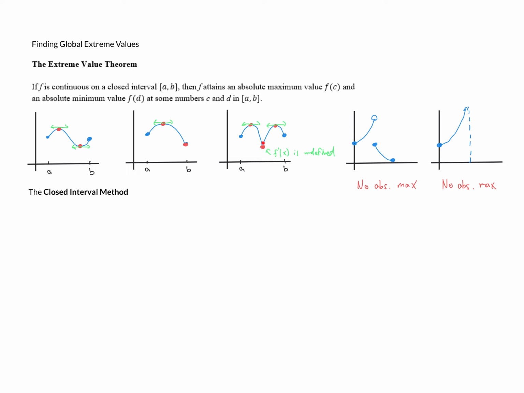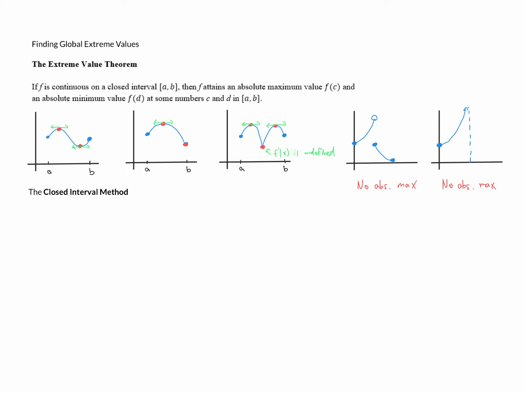Right? Here we have a sharp point in our graph, so we know it's not differentiable there. Do you remember the name that we had for points where the derivative equaled 0 or the derivative was undefined? We had a name for those specific points, for the x values. Those were called critical numbers.